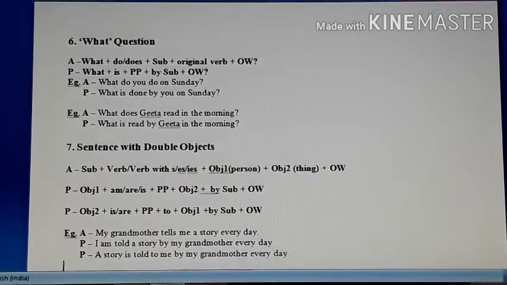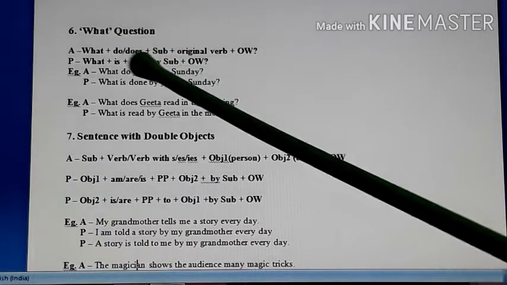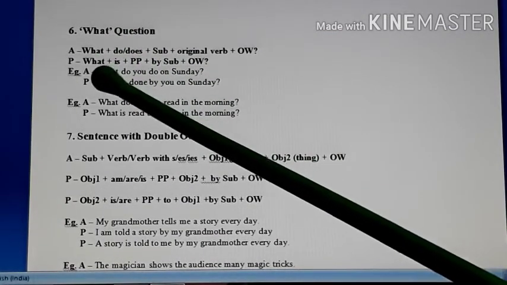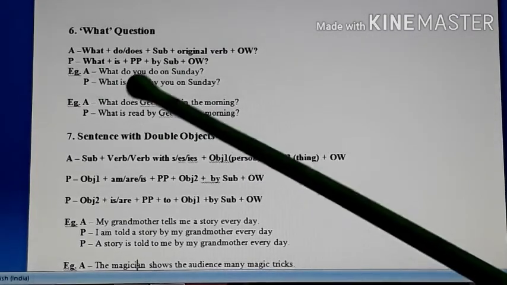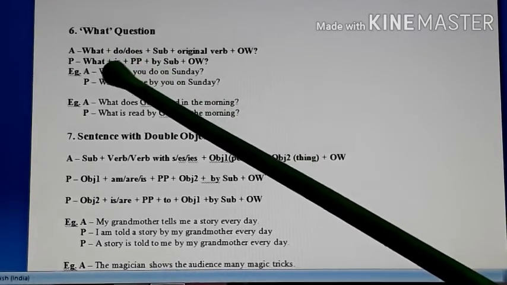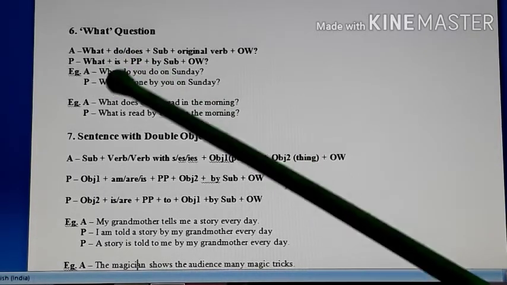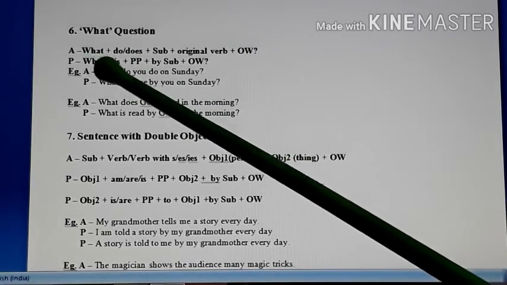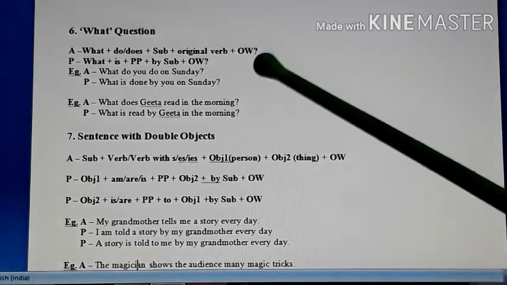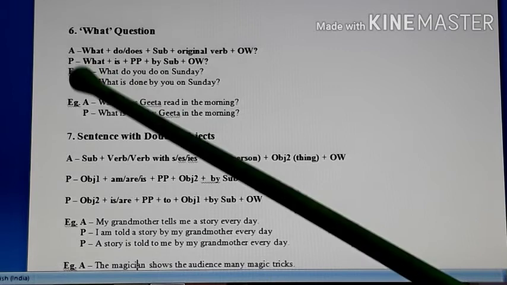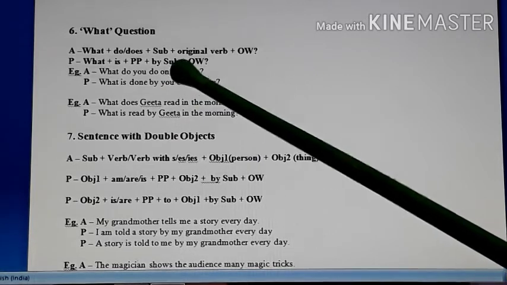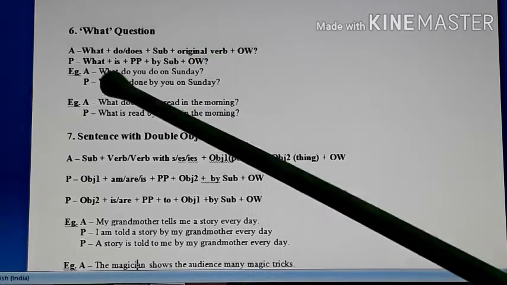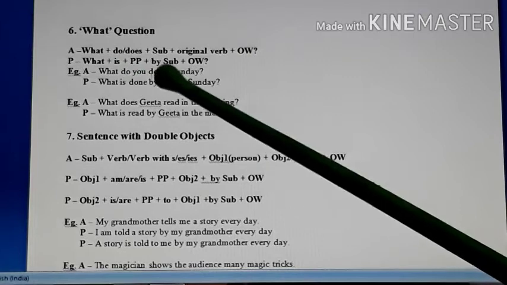Students, here you see a what question. So in a what question again you don't have an object. Okay, in a who question you did not have a subject, in a what question you don't have an object. Because of that its passive is slightly different. In active voice you see what plus do or does plus subject plus original verb plus other words. So here the object is missing. When you change it into passive, the structure is like this: what plus is plus pp, pp means third form, plus by subject plus other words. So here the object is missing, the subject is given, so by subject will come.